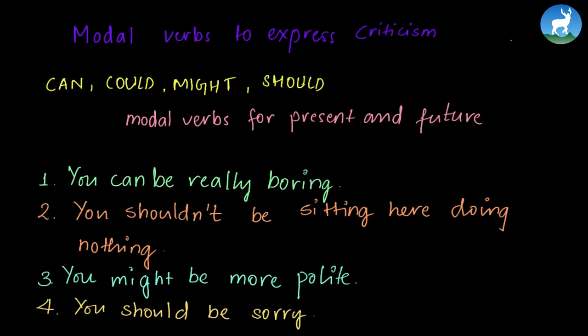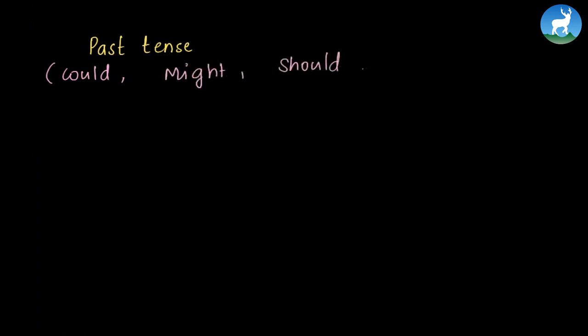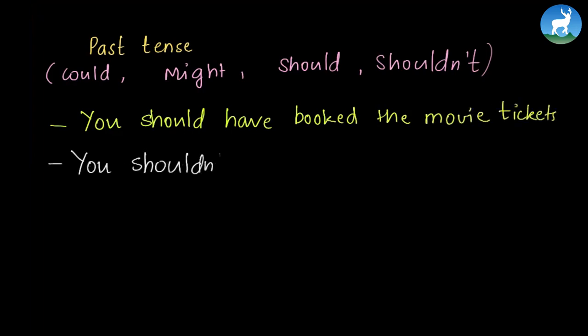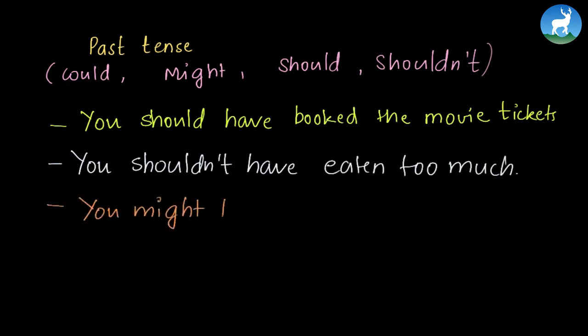Now we will look at the past tense. For past tense, we use the modal verbs could, might, should, and shouldn't. Now here are some examples. You should have booked the movie tickets. You shouldn't have eaten too much. Or you might have helped me. In these ways we can criticize.